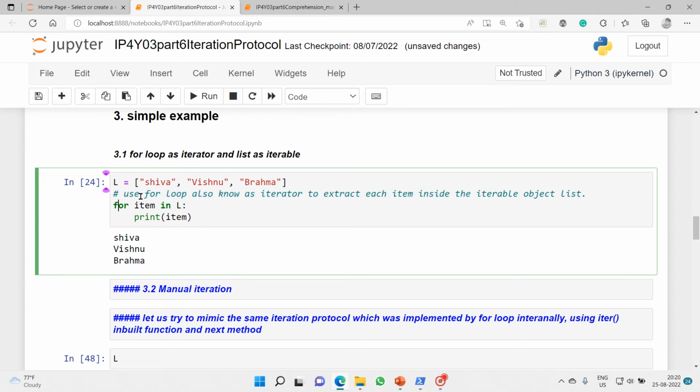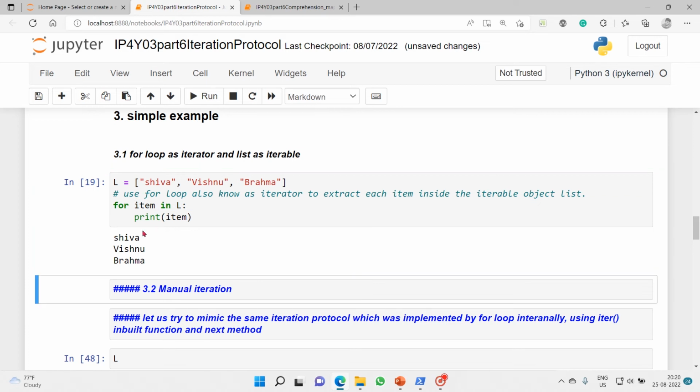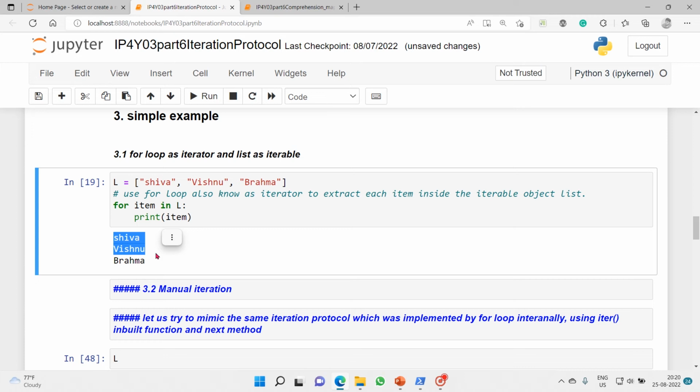We have done this many times by now, so we will do it in the simplest way. See here, this is how the for loop, which is an iterator, steps into an iterable object such as a list, and extracts each item inside the list one by one.